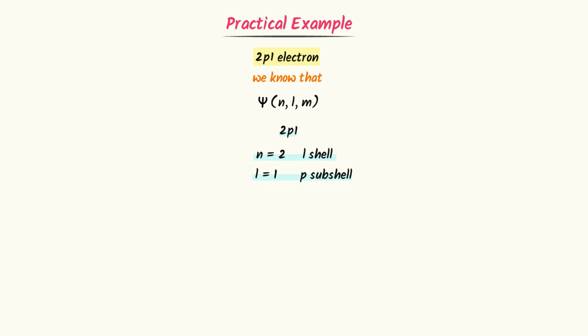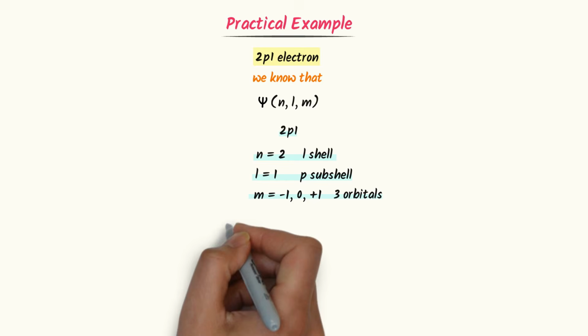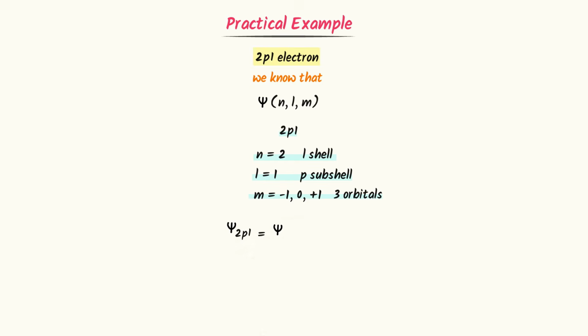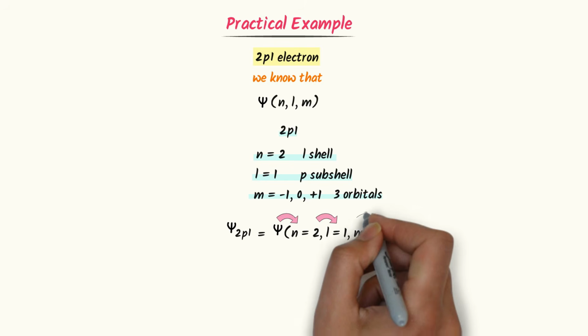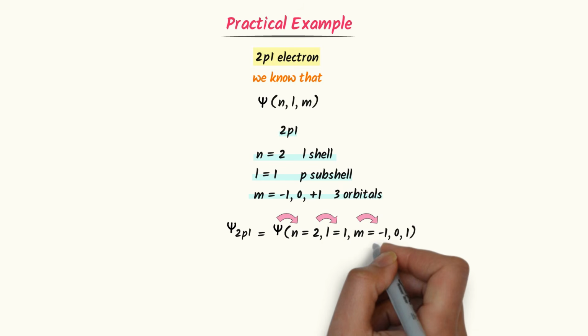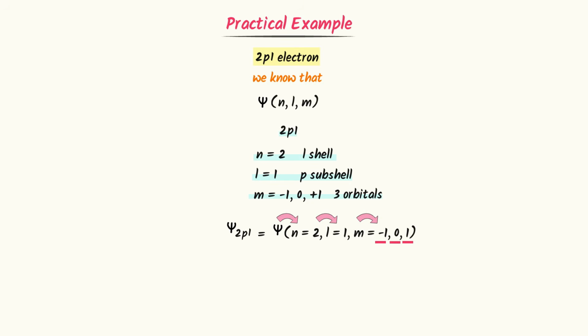We know that p has 3 orbitals or 3 orientations in the space: -1, 0, plus 1. So psi 2p1 is equal to psi with n equal to 2, l equal to 1, m equal to -1, 0, plus 1. It means that psi states this 2p1 electron is present in L shell, then go to p subshell, then inside p subshell there are 3 orbitals. You can find an electron inside these 3 orbitals.